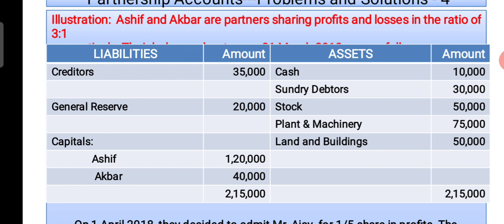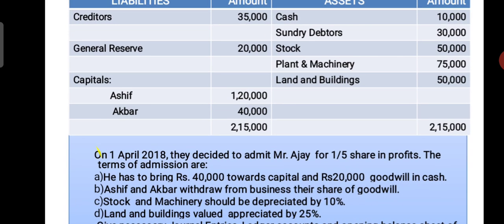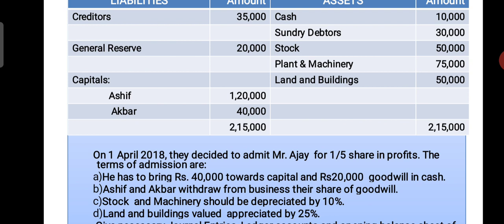And come to the liabilities side. Creditors 35,000, general reserve 20,000, capitals: Asif 1,20,000, Akbar 40,000. Total 2,15,000. So this is the balance sheet of old partners. And on 1st April 2018, they decided to admit Mr. Ajay for 1/5 share in profits. The terms of admission are: he has to bring rupees 40,000 towards capital and rupees 20,000 goodwill in cash.